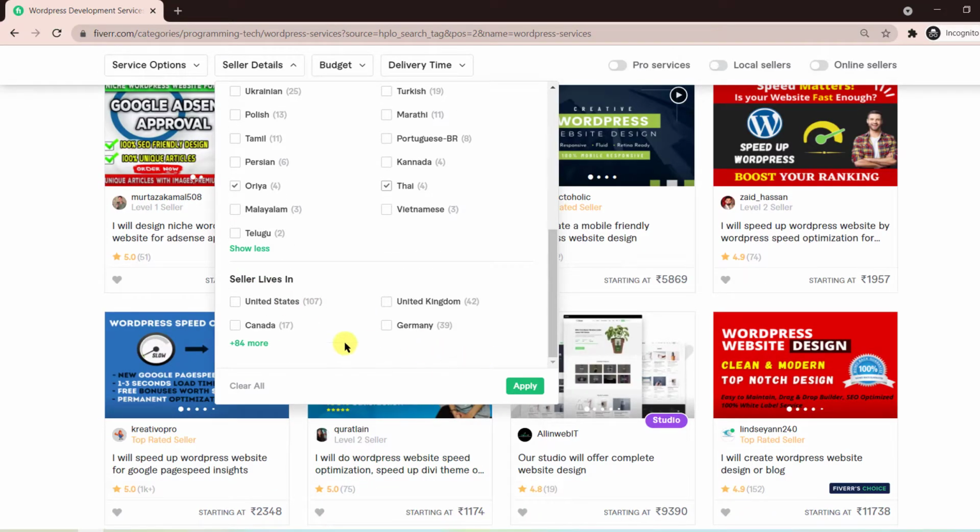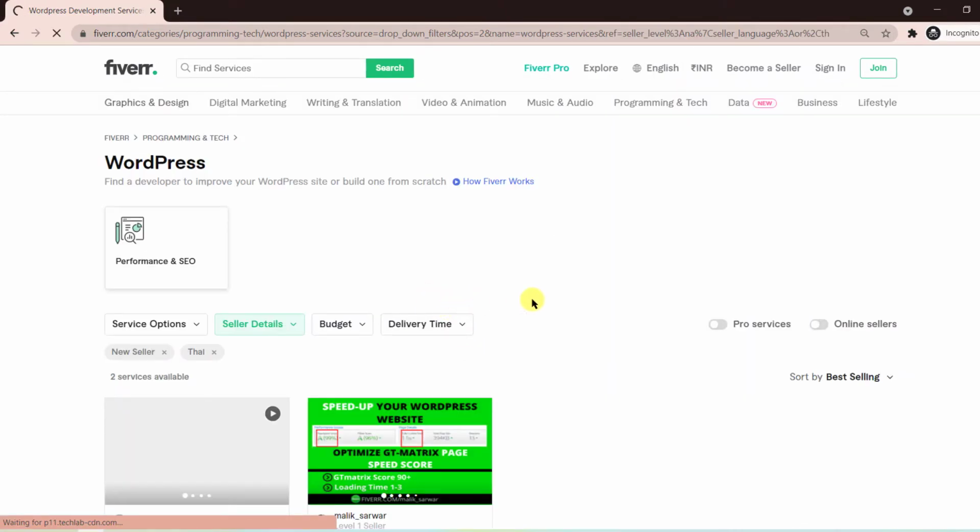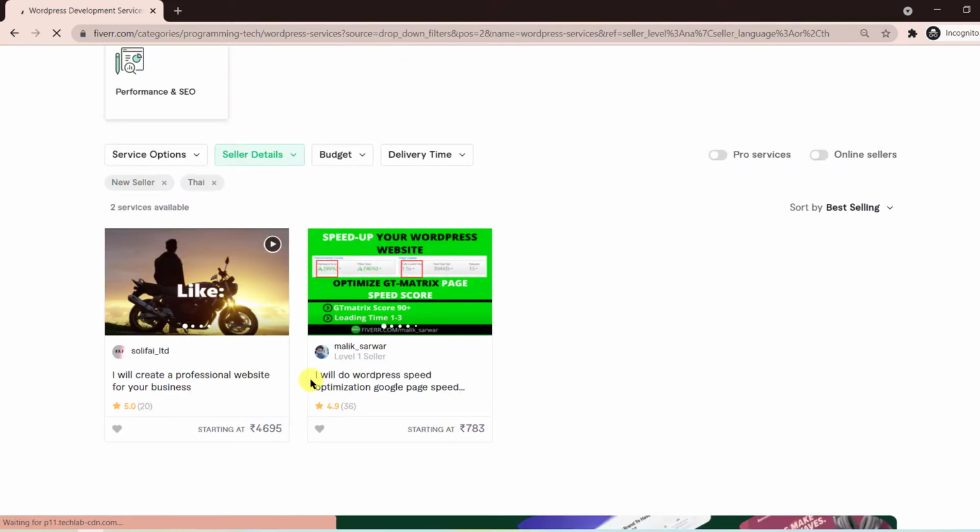Next, seller lives in, it does not matter to many buyers, but then some buyers only select sellers from specific countries. That is also correct. So let's apply that, and we see only 2 gigs here. Only 2 gigs. We'll actually compare these two today. So let's open this in a new tab.